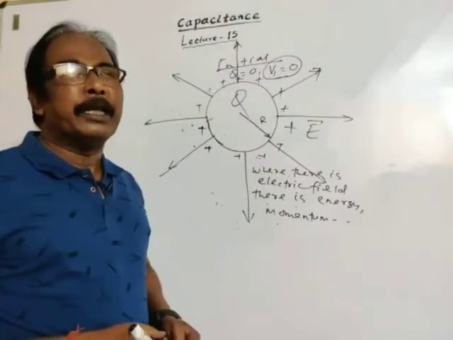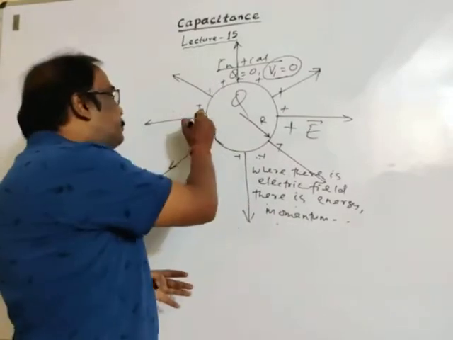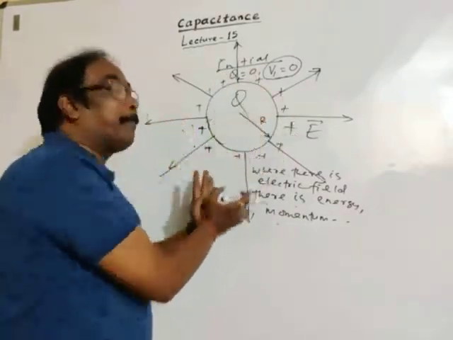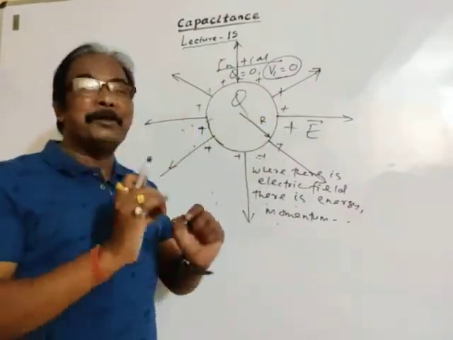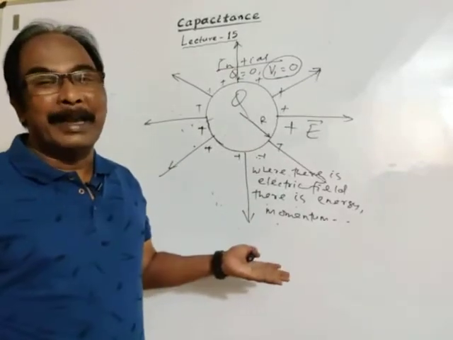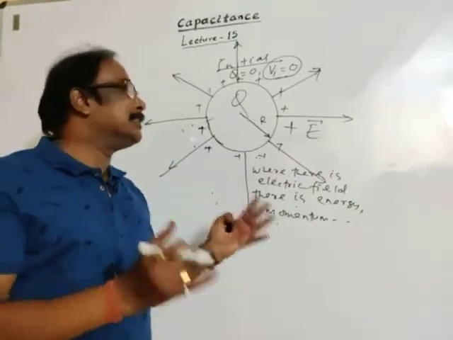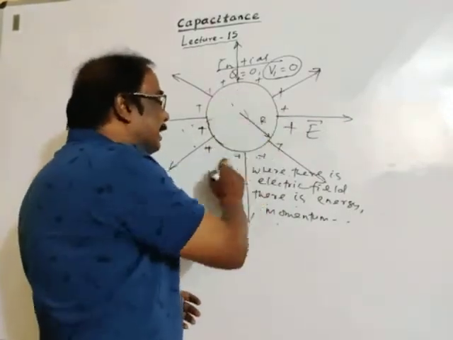Of course, we may say in the form of electric potential energy, by virtue of the position of charge in the electric field, the charges have electric potential energy. So a capacitor stores charge in the form of electric potential energy.